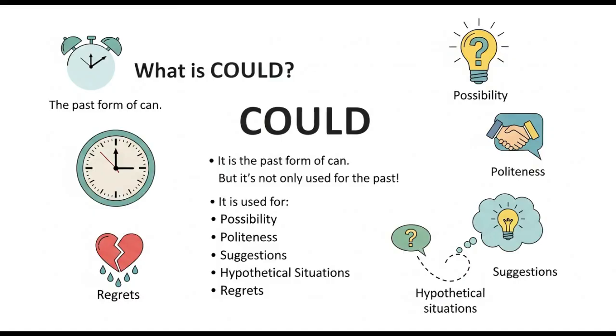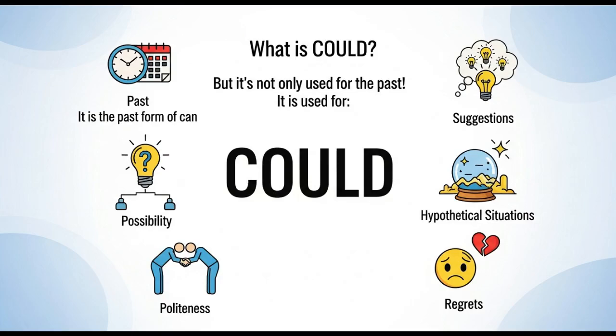First, what is could? Now, could is the past form of can, but it's not only used in the past. It's used to talk about possibility, politeness, suggestions, hypothetical situations, and regrets. So these are all the situations in which we use could.